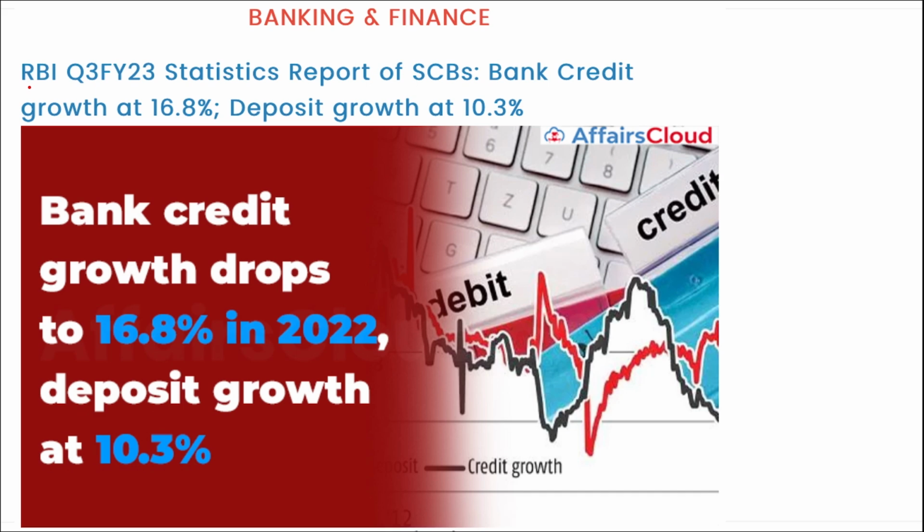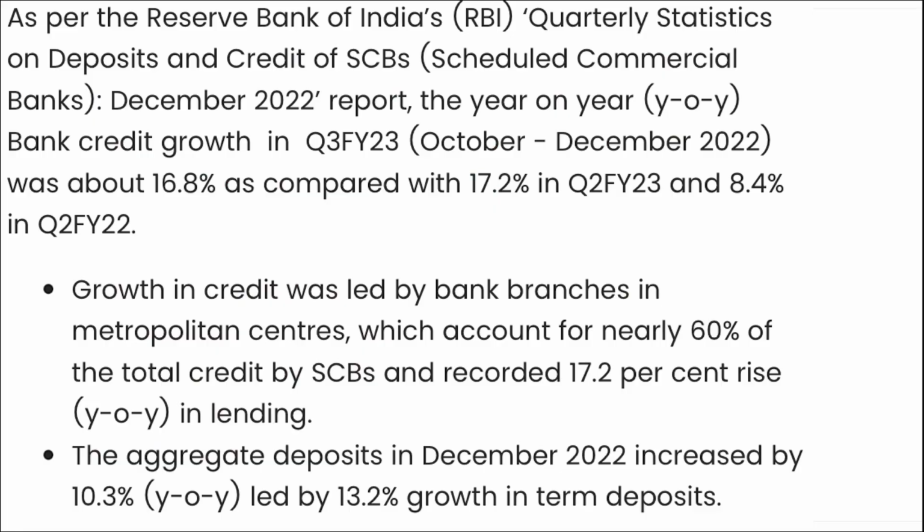Next is banking and finance. Recently, RBI released the data for the third quarter of fiscal year 23, the statistics report of SCBs. What are these SCBs? SCBs are scheduled commercial banks. The report shows SCB bank credit growth at 6.8% and deposit growth at 10.3%. If we read the data, it states that RBI's quarterly statistics on deposits and credits of SCBs were released for December 2022.